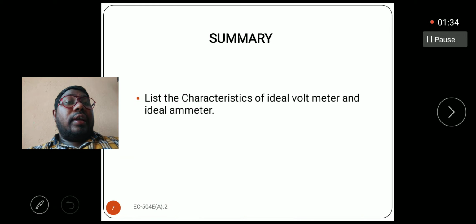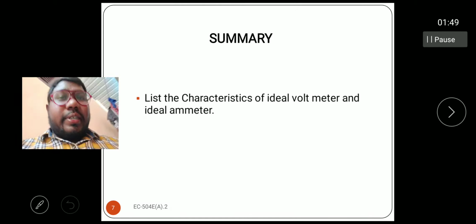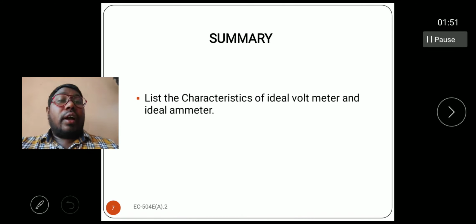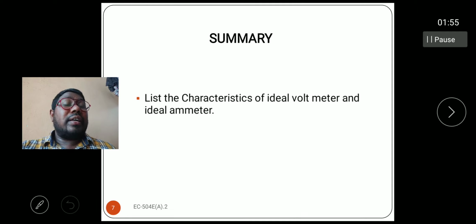In this particular topic, what are the topics I covered here? What are the factors affected while discussing the analog instruments, the digital instruments and electronic measuring instruments? With the help of this presentation, we learned what is the ideal voltmeter and what is the ideal ammeter.